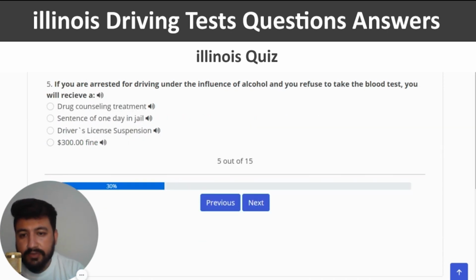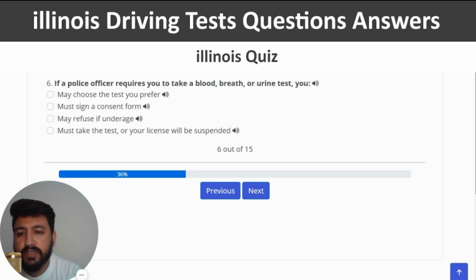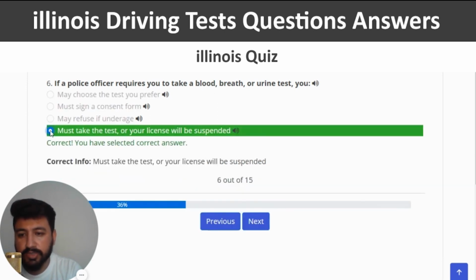If you are arrested for driving under the influence of alcohol and you refuse to take the blood test, you will receive a. The right answer is driver's license suspension. So I'm going to click on the third option, next. If a police officer requires you to take a blood, breath, or urine test, the right answer is must take the test or your license will be suspended. So I'm going to click on the last option, which should be the right one. This is correct. And next.